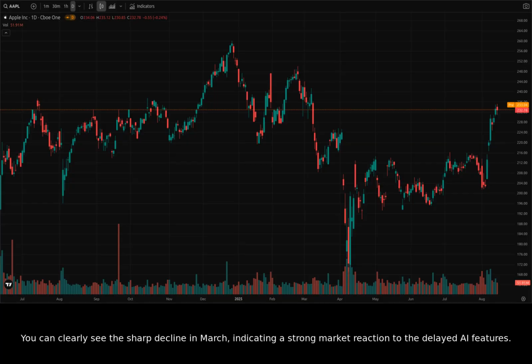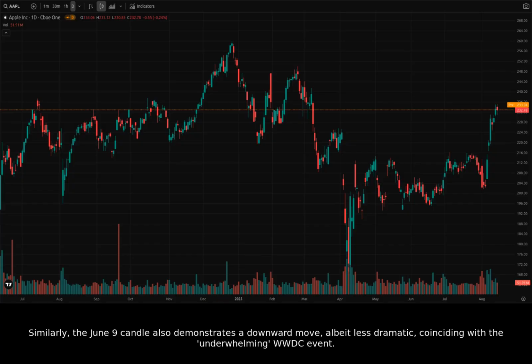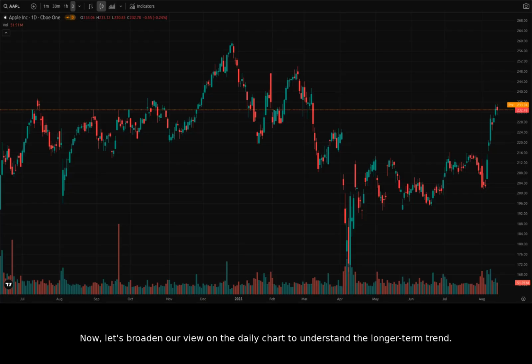You can clearly see the sharp decline in March, indicating a strong market reaction to the delayed AI features. The candles around March 10th show a substantial red candle with higher volume, reflecting investor disappointment. Similarly, the June 9th candle also demonstrates a downward move, albeit less dramatic, coinciding with the underwhelming WWDC event. Now, let's broaden our view on the daily chart to understand the longer-term trend.